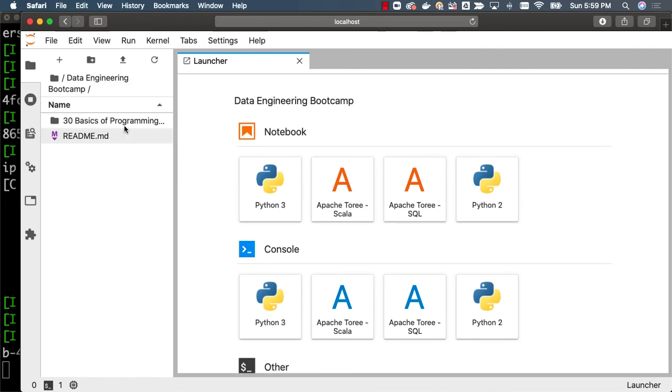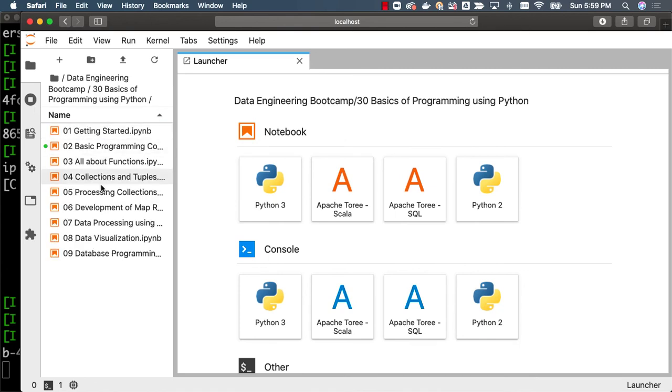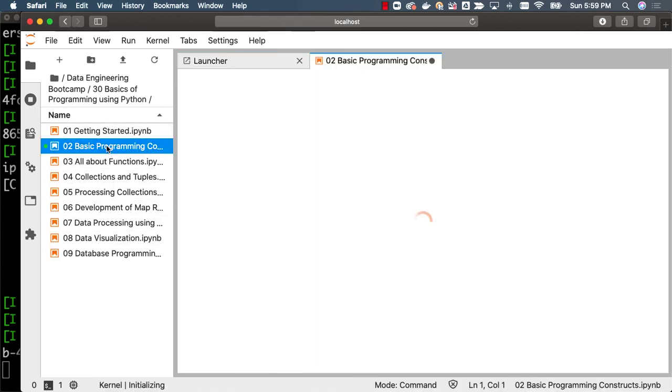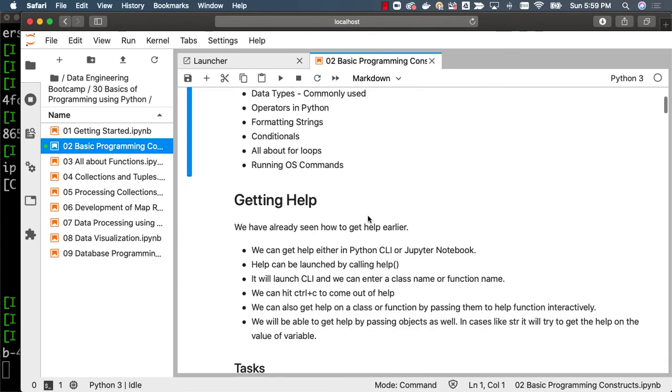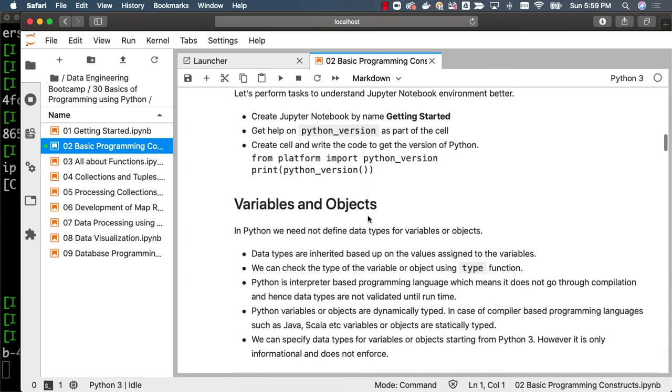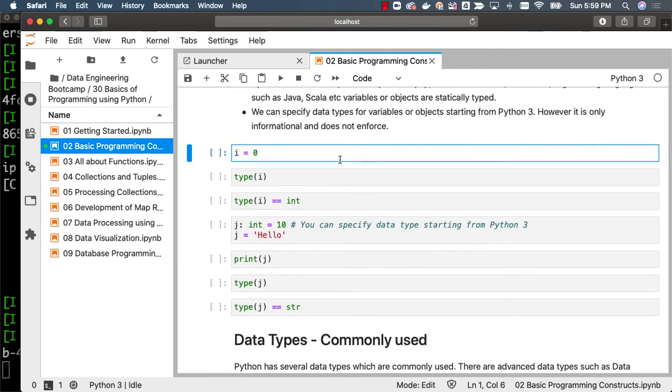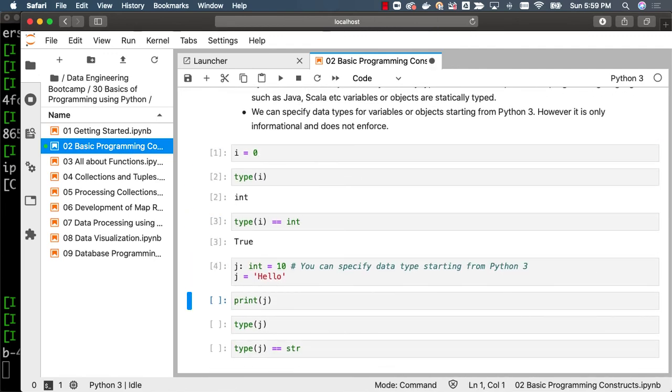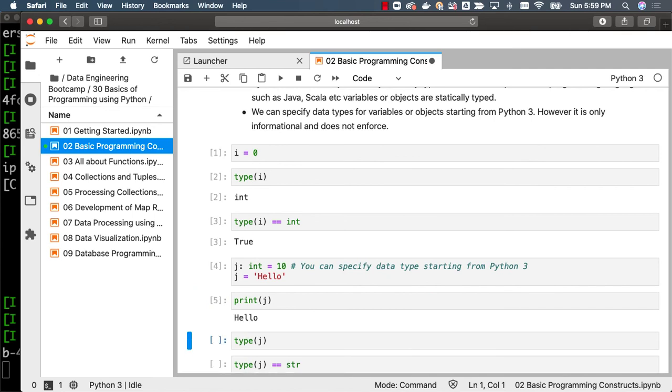To practice using our content, you can go to Data Engineering Bootcamp and you can see basics of programming using Python, and you can see the notebooks here. Now you can go to basic programming constructs if you want to practice those, and then you should be able to run it directly from here. You can see that it is running without any issues. So this is how you should start learning Python for now. Even though you might have installed PyCharm and all, don't worry too much about them. You just focus on Jupyter and take it further. This is one way of setting up Jupyter and starting to learn using this repository.